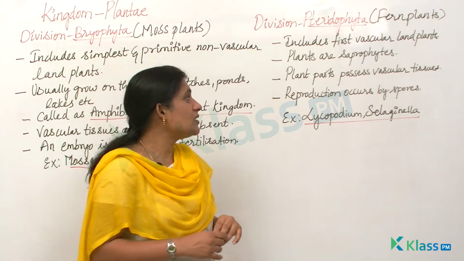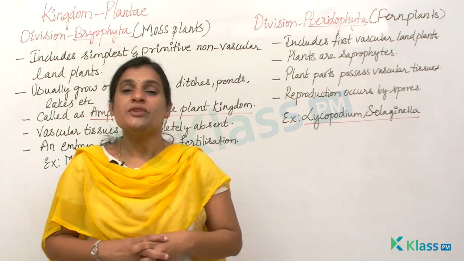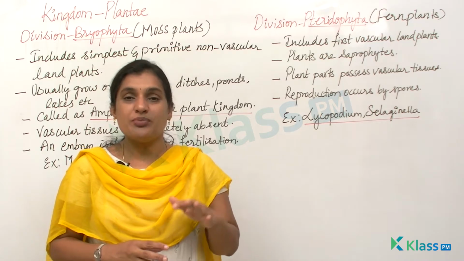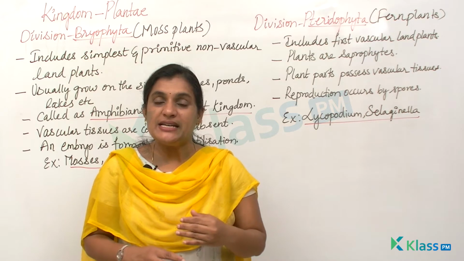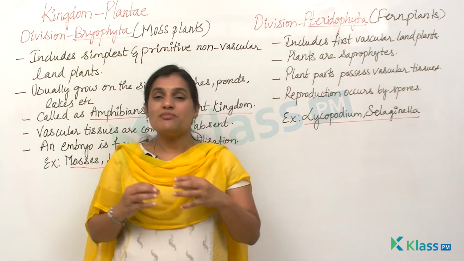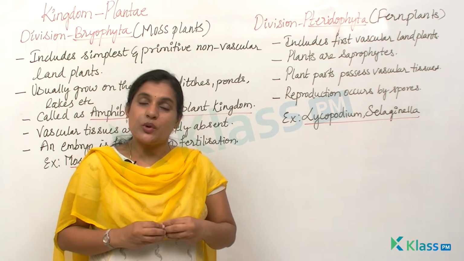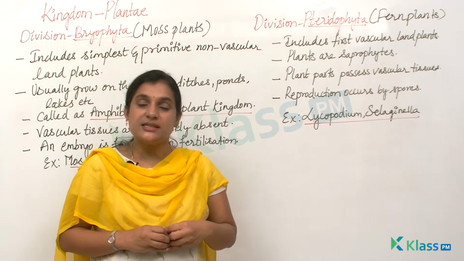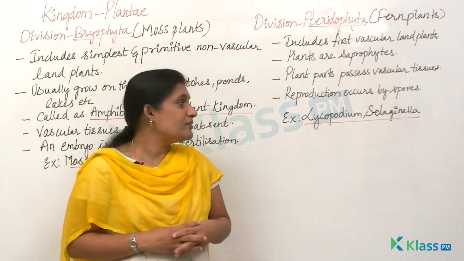vascular bundles, okay, and these are actually saprophytes. These plants do not prepare their own food. Instead, they depend upon the dead and decaying parts of plants and animals. And you know that the plant parts present in these pteridophyta usually possess vascular tissues, that is xylem and phloem.